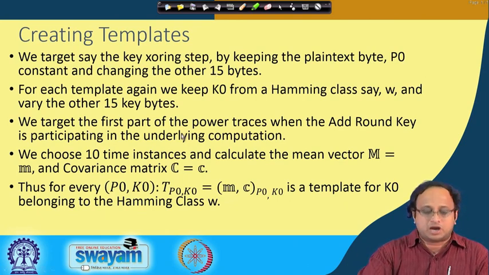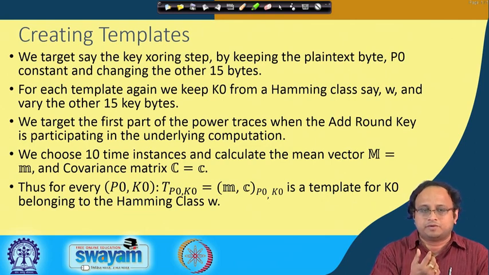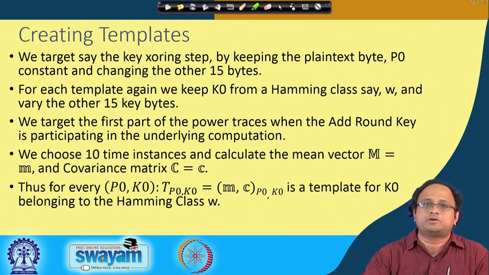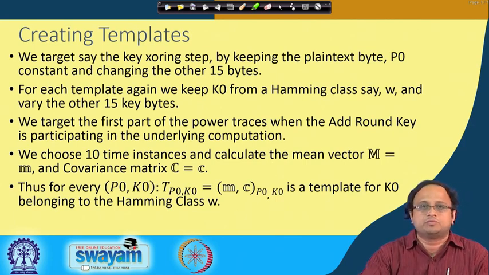So now we target the first byte. Basically we have the power trace, and we probably have an understanding of when we target the first part of the power trace, because we know that the add round key is participating in the underlying computation. You can of course make this process more systematic, but at this point I am assuming that we have knowledge about when this component comes into play in the power trace.